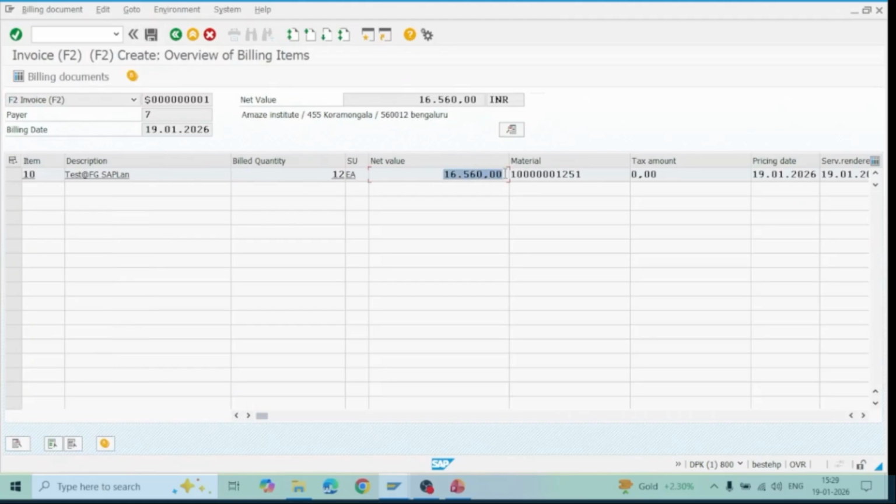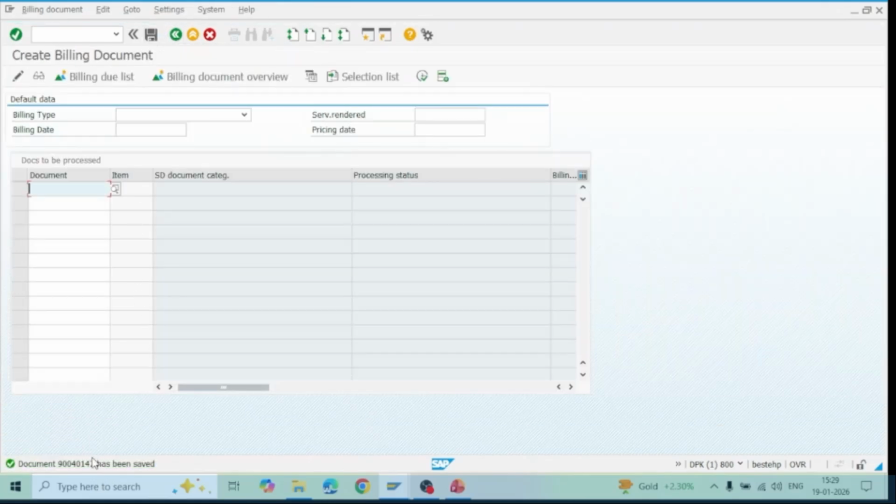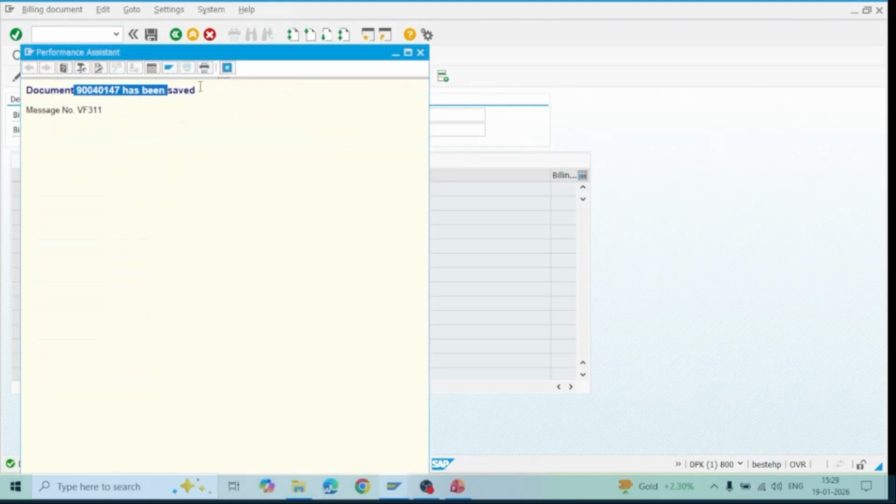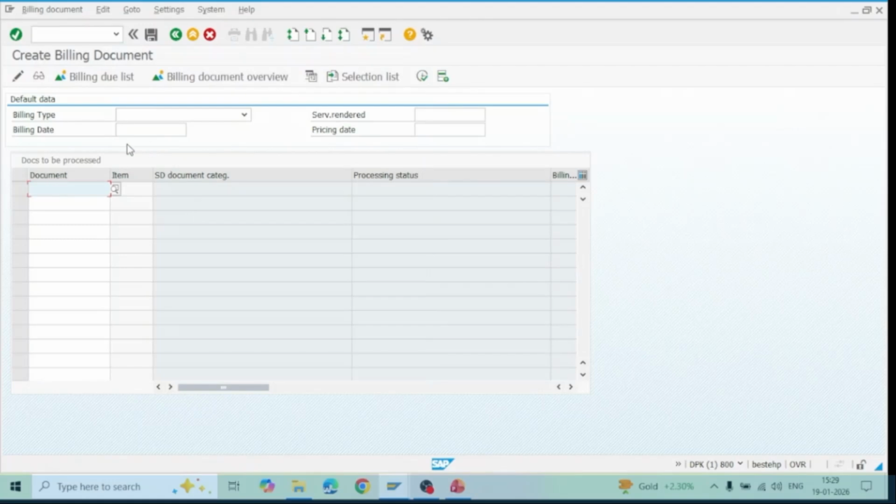So this is your billing, and the amount is 16,560. You save it, and a billing document has been generated, 900400147. You can check the billing documents also.